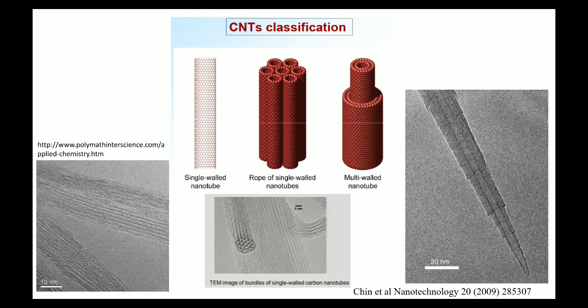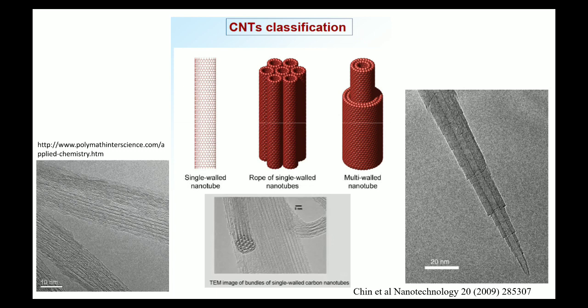But when single walled carbon nanotubes come together, there is a formation of a rope, because there is a van der Waals force of attraction between the single walled carbon nanotubes. They come together and form a rope. We don't count it as a different category. It is nothing but an assembly or bundle of single walled carbon nanotubes.